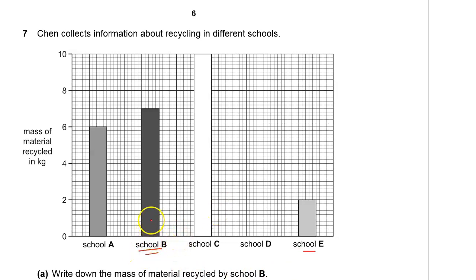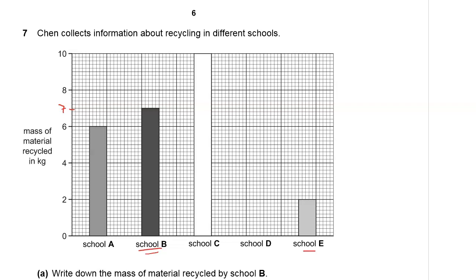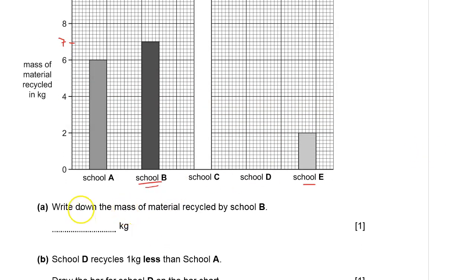Of course, you need to look at the bar graph of school B, and then you'll notice that the bar graph of school B is at 7. So the mass of material recycled by school B is 7 kilogram.